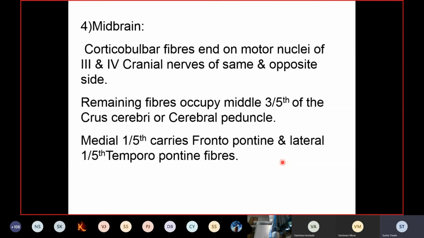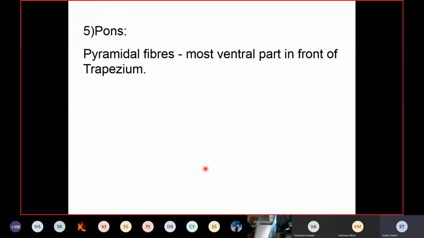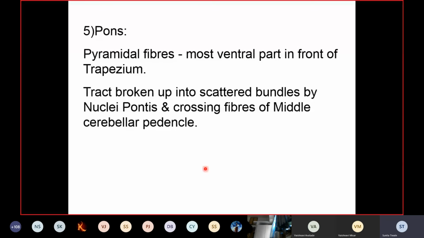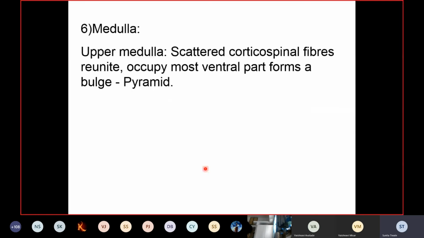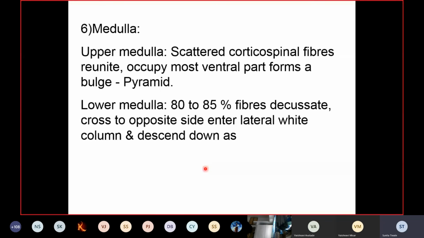Okay, now come to the pons. In the pons, we have seen the pyramidal fibers form the most ventral part, in front of the trapezium. Here the tract is broken down or scattered by the pontine nuclei and the crossing fibers of the middle cerebellar peduncle. Now in the medulla, again these scattered corticospinal fibers reunite and form a bulge on the ventral aspect, that is the pyramid. In the lower part of the medulla, 80 to 85% of the fibers decussate, forming the lateral corticospinal fibers. Now in the spinal cord,